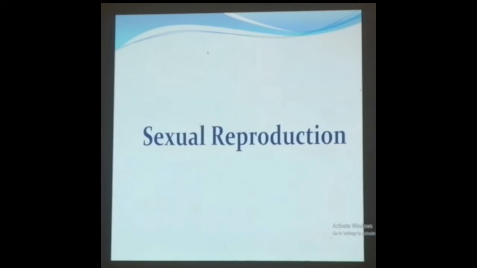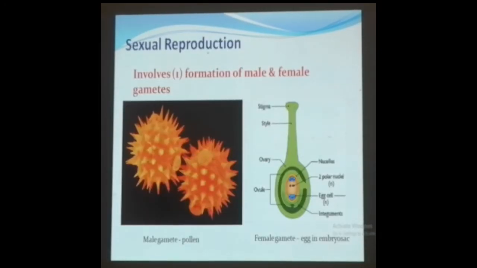Of course, it is an elaborate, complex, and a very slow process, but without which the continuity of life cannot exist. When you talk about sexual reproduction, we come across the life cycle of an organism. In the life cycle of an organism, the sexual process involves the formation of male and female gametes.